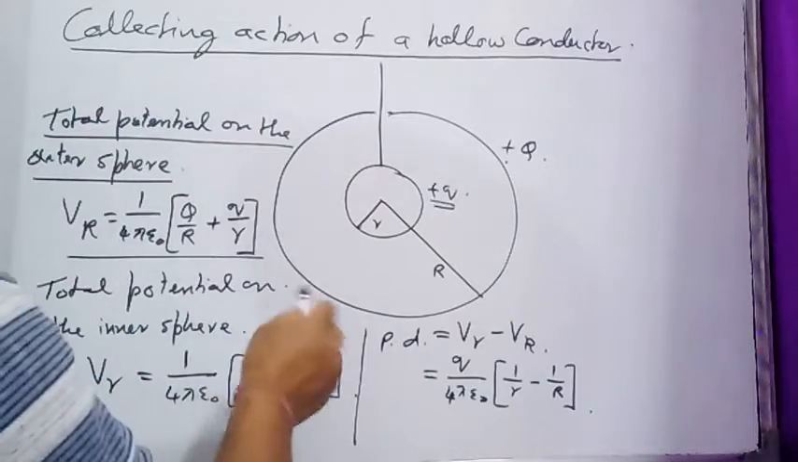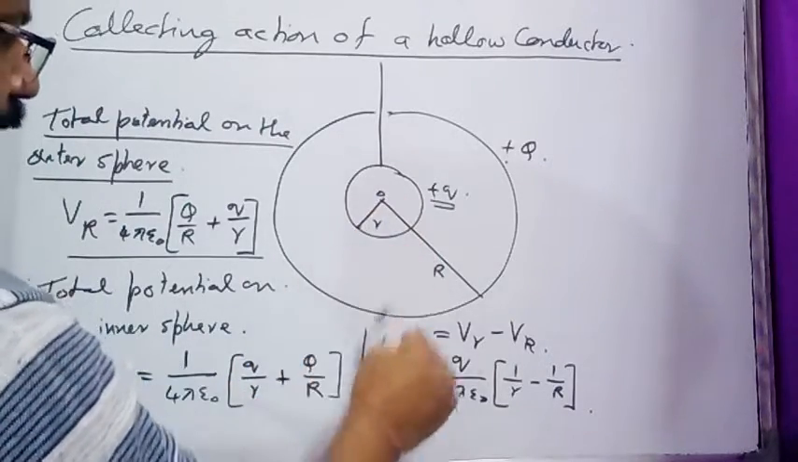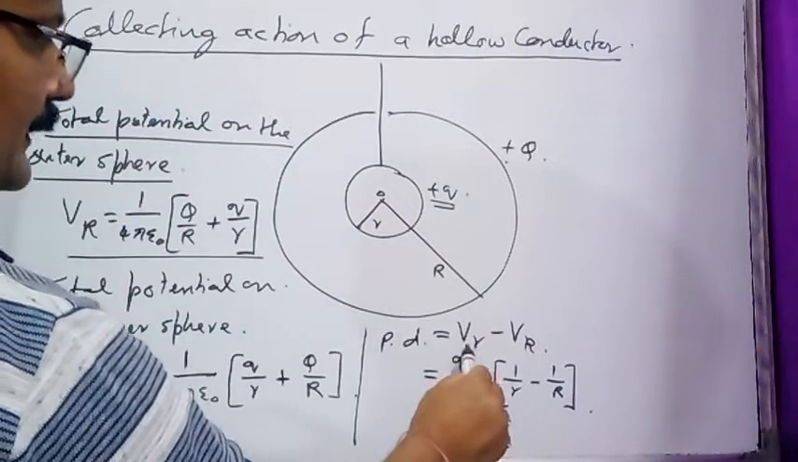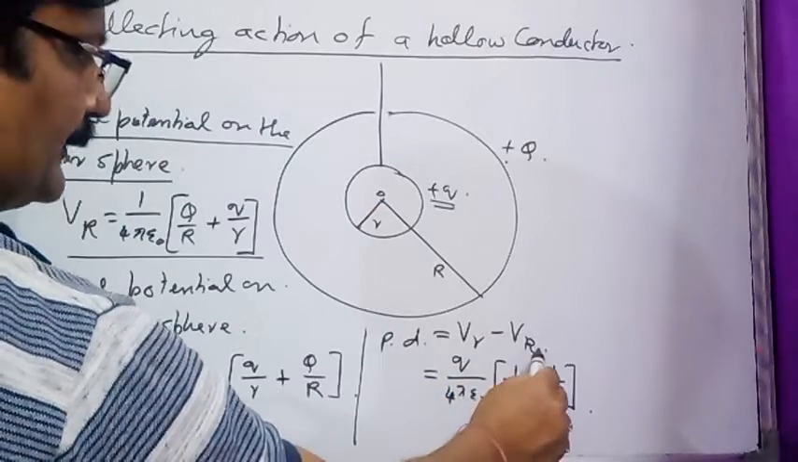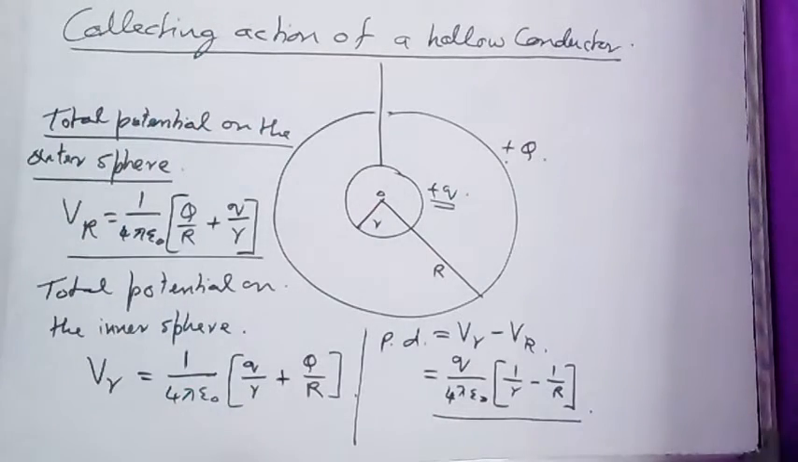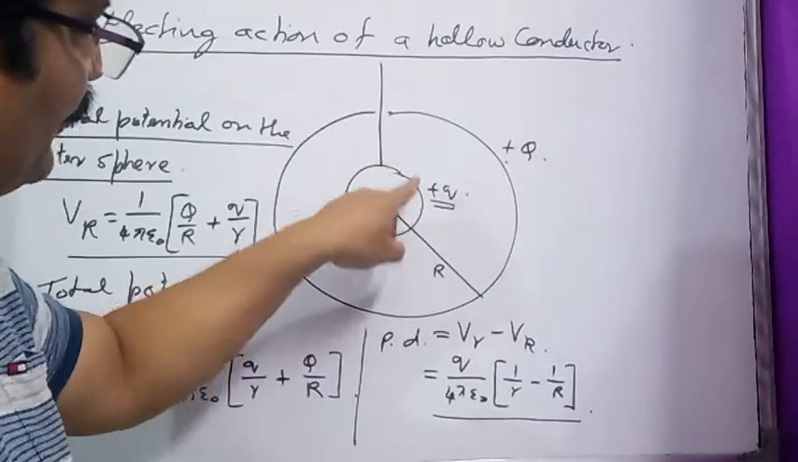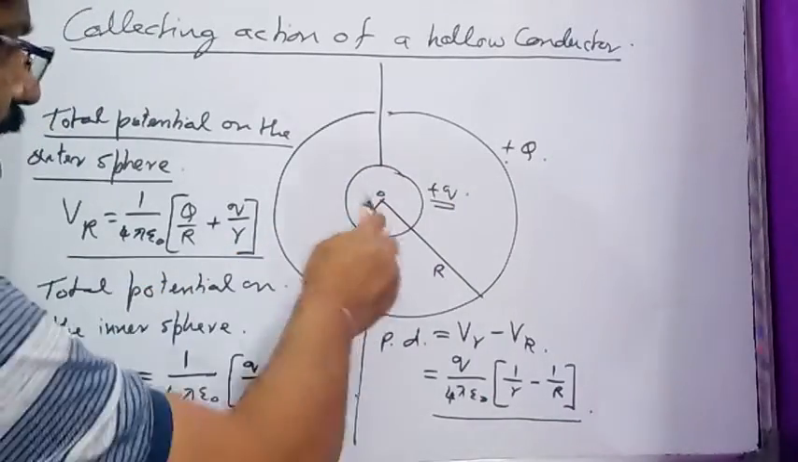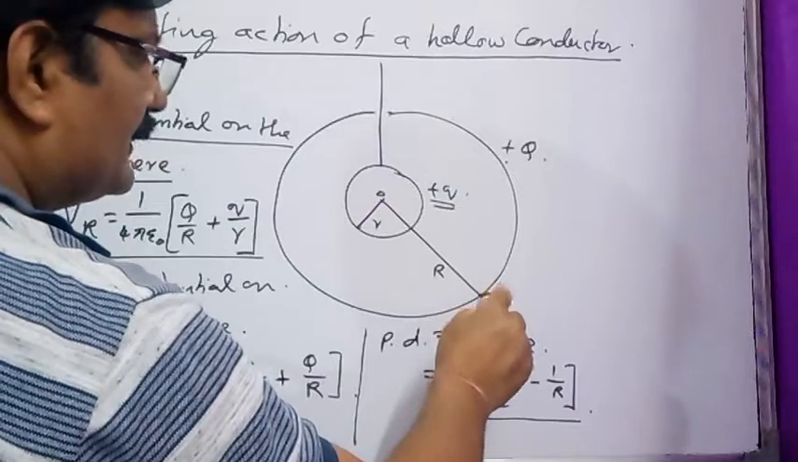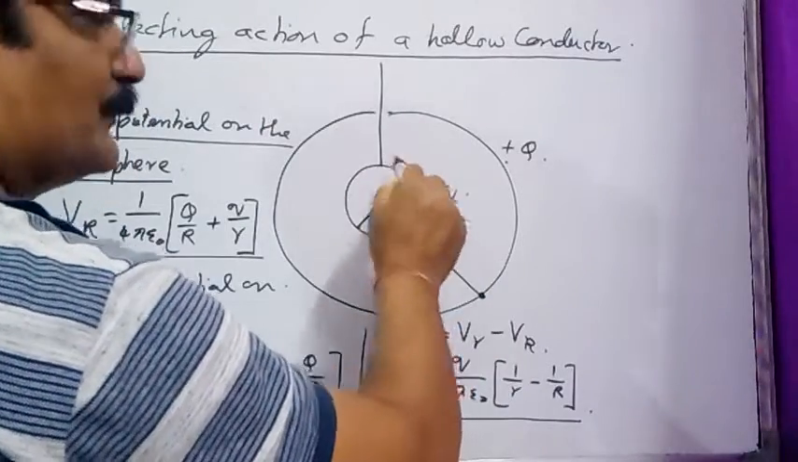What will be the potential difference between two spheres? If their common center is O, the potential difference between two is V small r minus V capital R, and this is the potential difference. So students, if you see, if both the spheres are having positive charges, the potential on the surface of larger sphere is always going to be less than potential on the surface of smaller sphere.